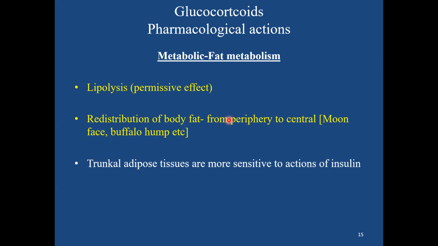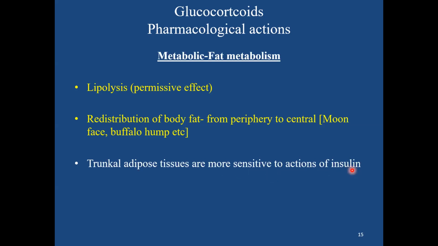Now, why do you see these changes? This is probably attributable to the actions of insulin and the sensitivity of the adipose tissue. The central adipose tissue, that is the truncal adipose tissue, is more sensitive to the action of insulin.